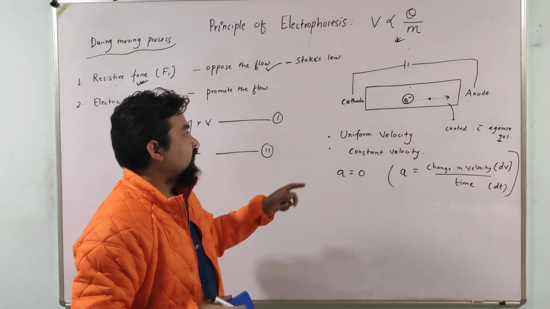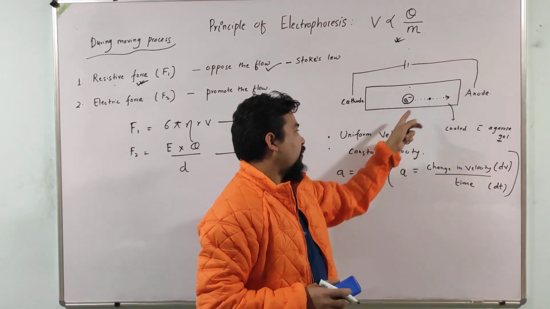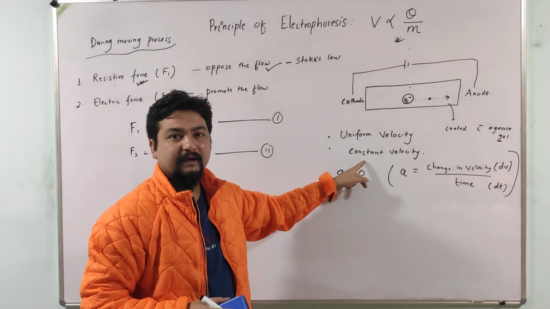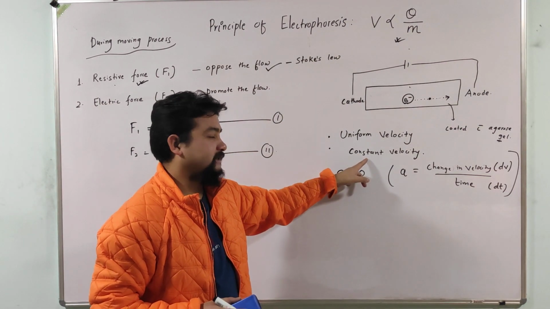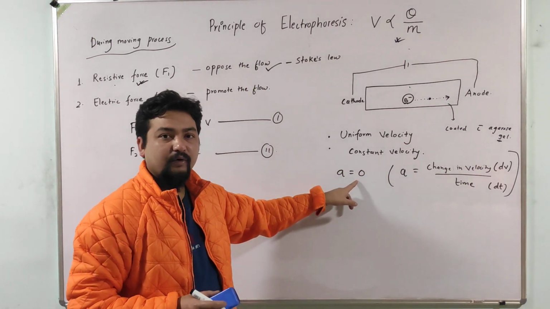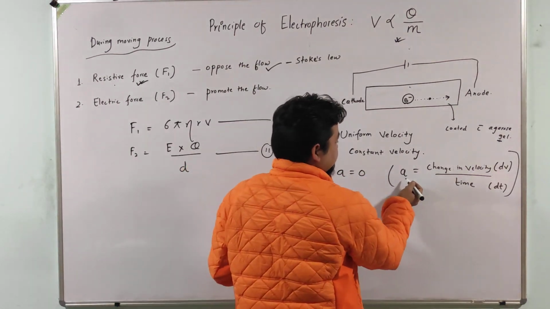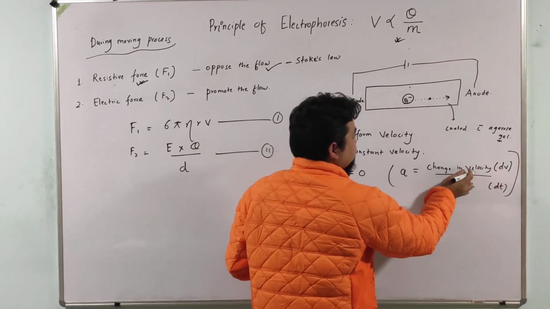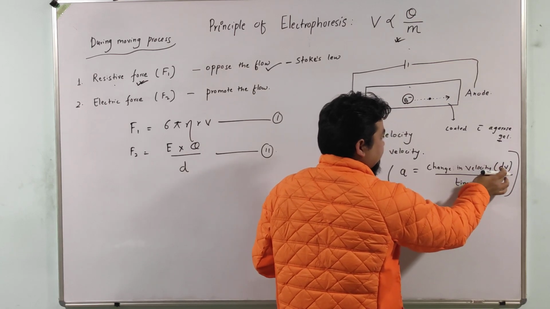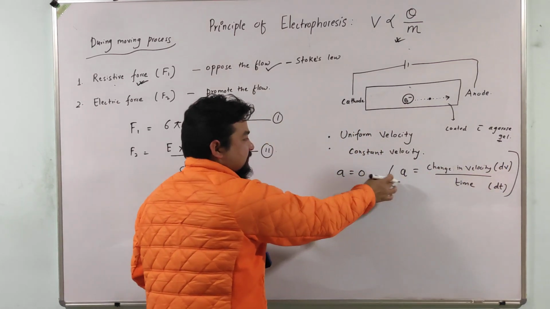So I repeat: when the particle achieves uniform motion or uniform velocity, the velocity is constant. When the velocity is constant, the change in velocity is 0, and ultimately acceleration will be 0.